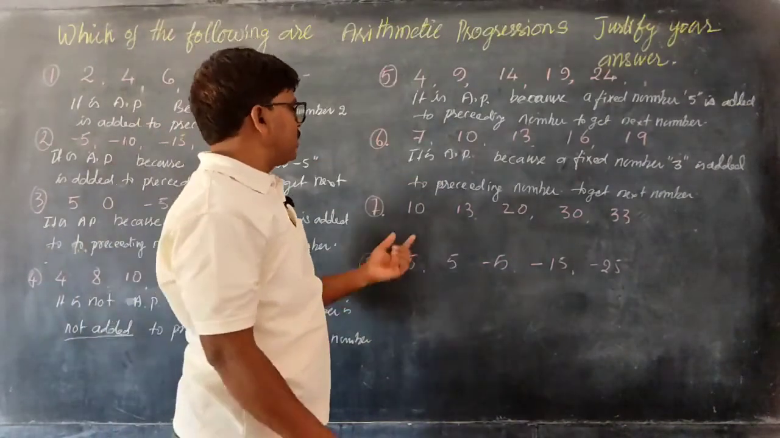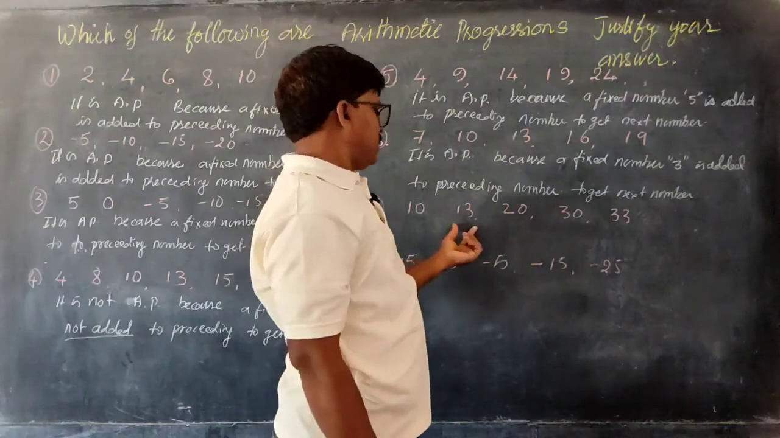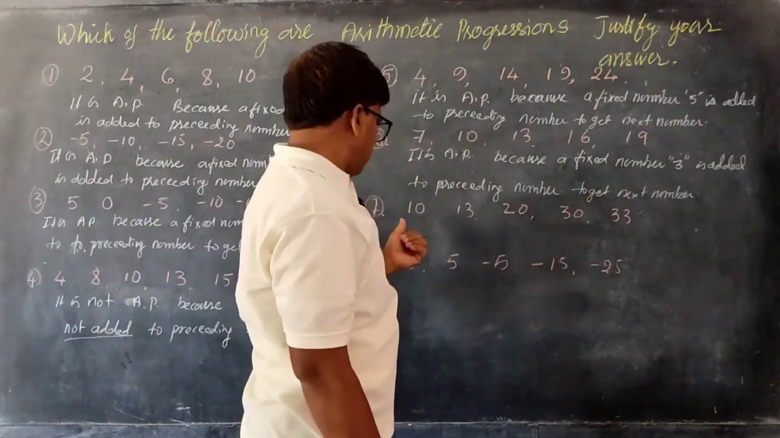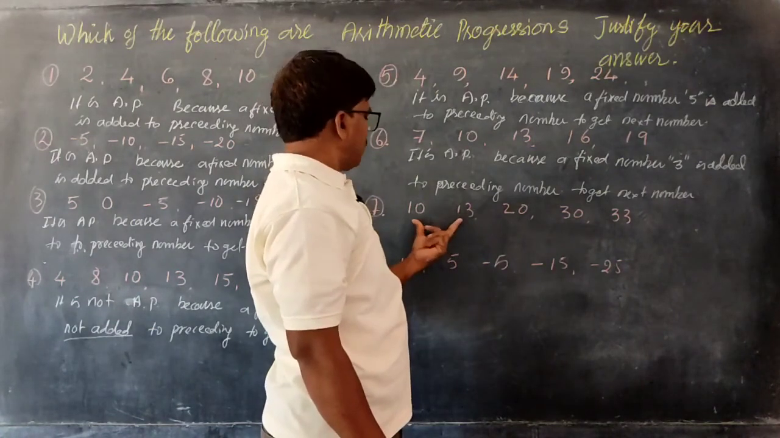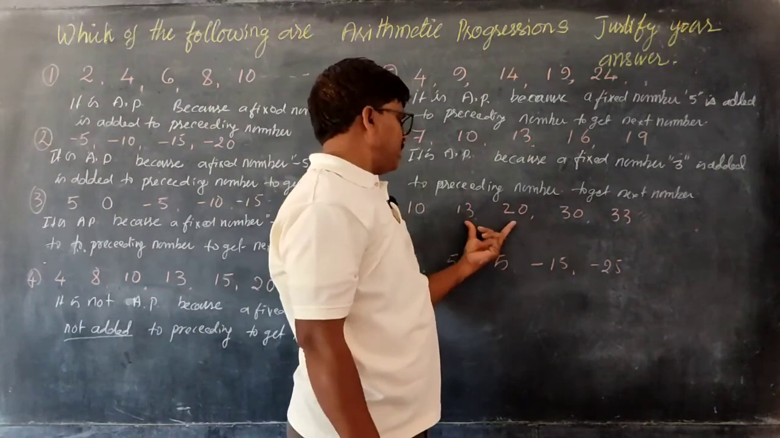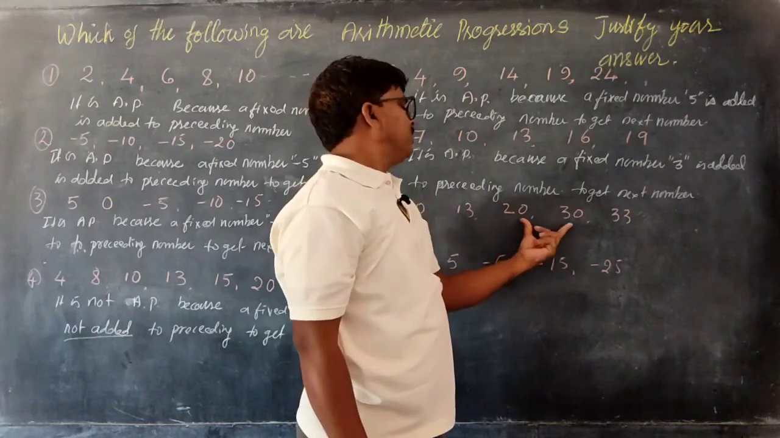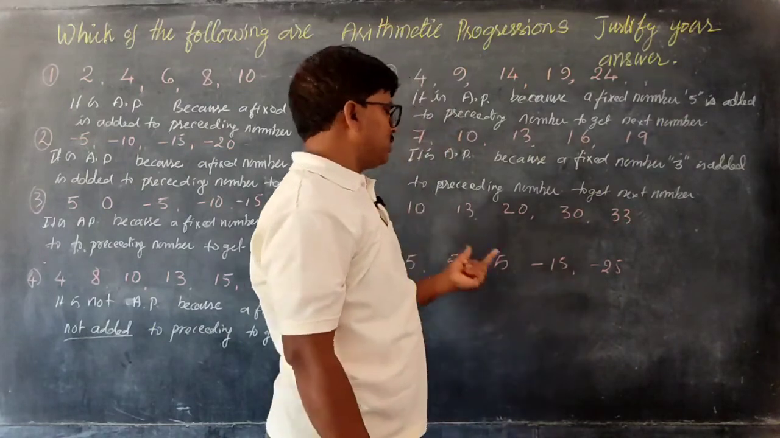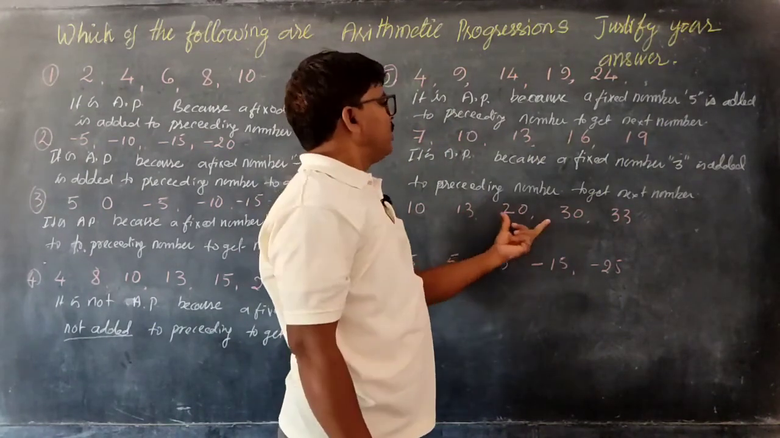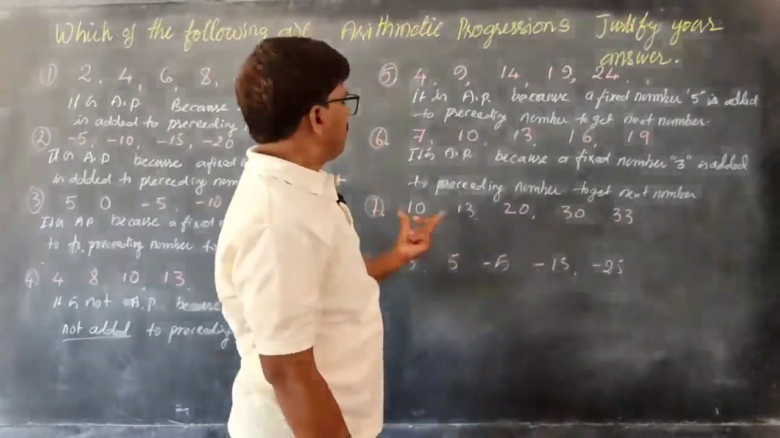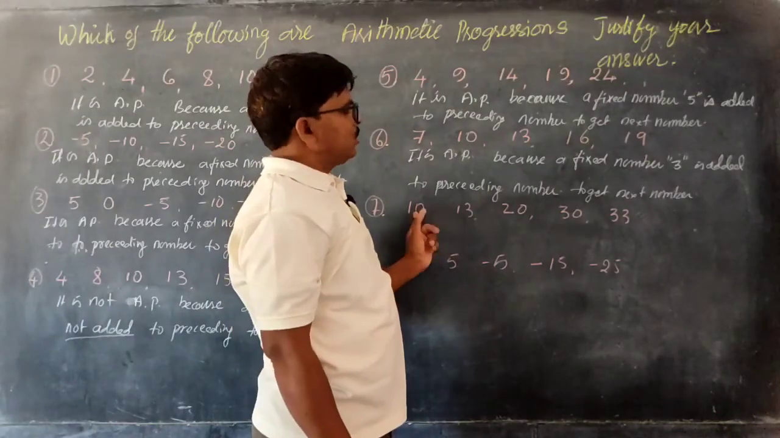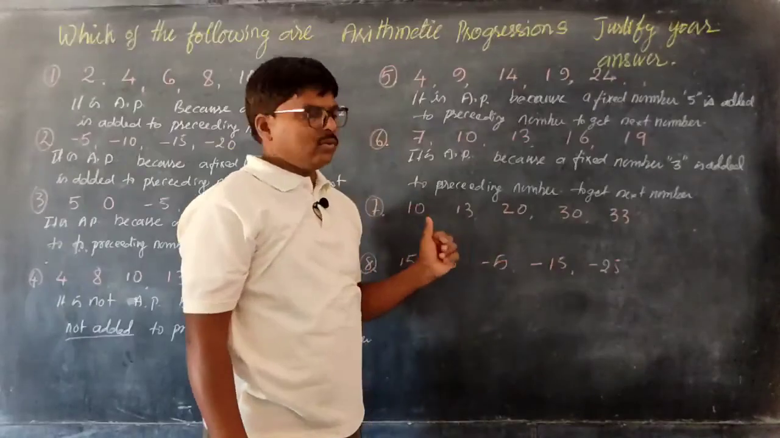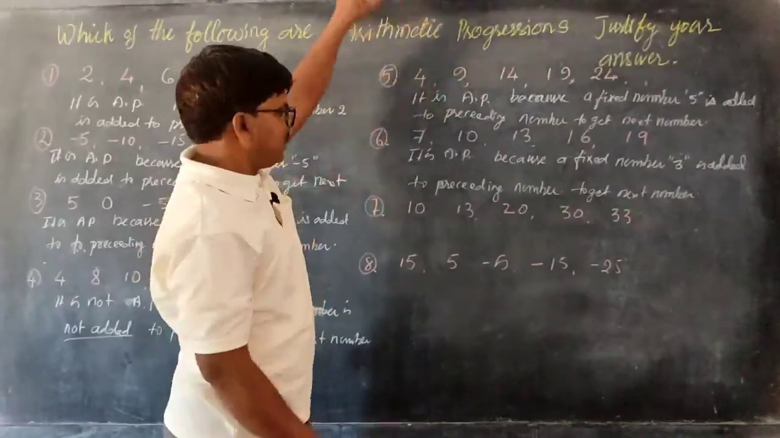Okay. Now, see this: 10, 13, 20, 30, 33. The difference between these two is 3, between these two is 7, between these two is 10, between these two is 3. So there is no fixed difference between any two consecutive numbers. There is no fixed number added to the preceding number to get the next number. So it is not in AP.